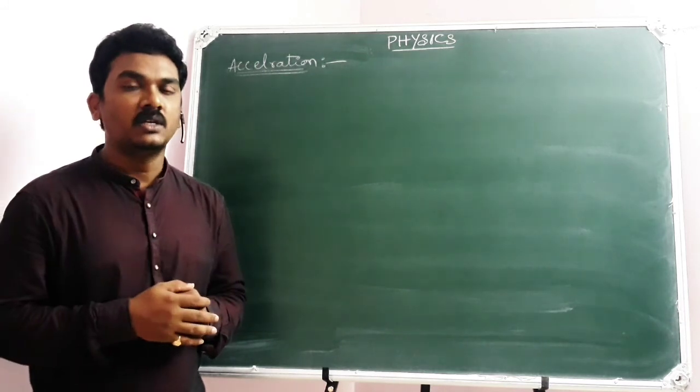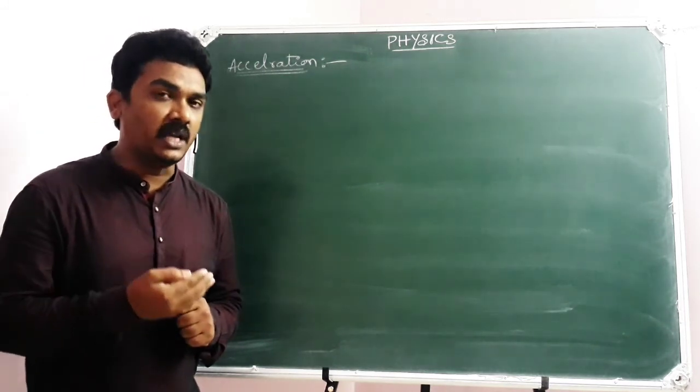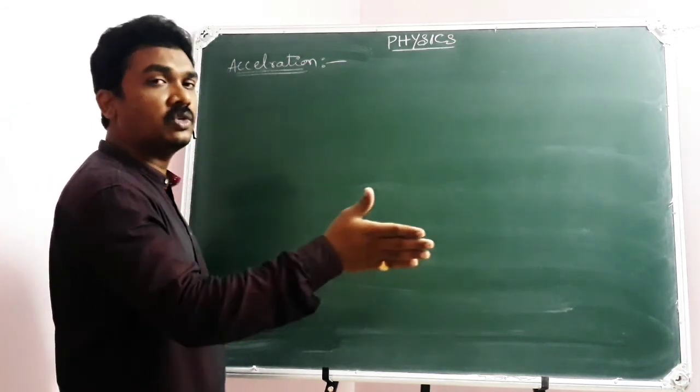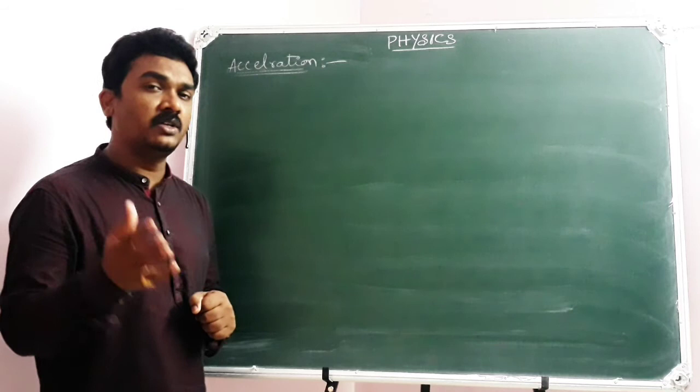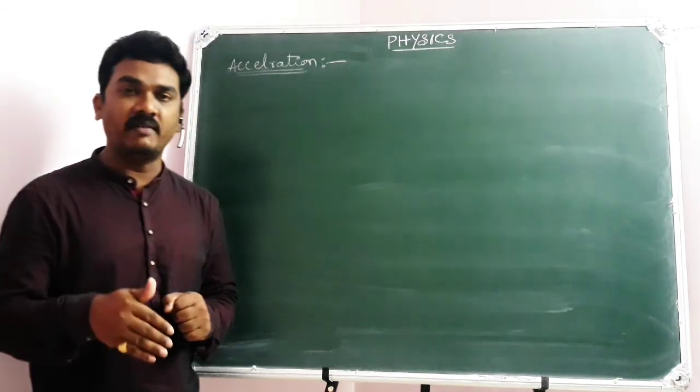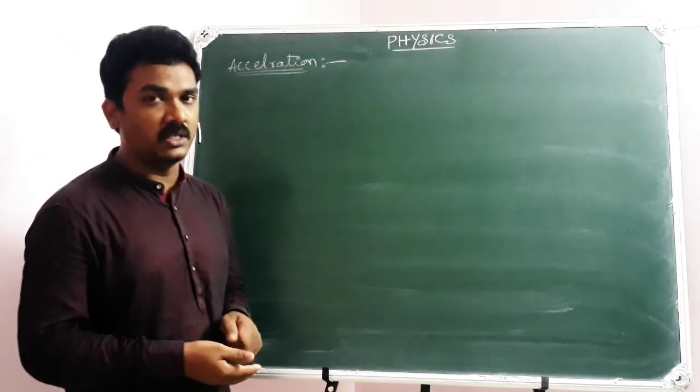In what way acceleration can be calculated when the direction of motion remains constant, but the magnitude of speed changes from time to time, so that the particle will have acceleration, and we have calculated it.